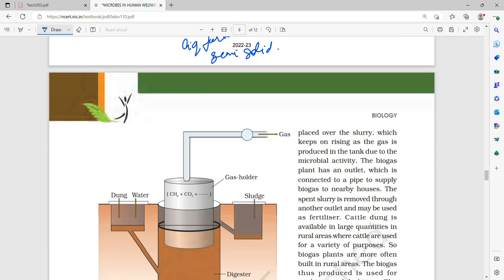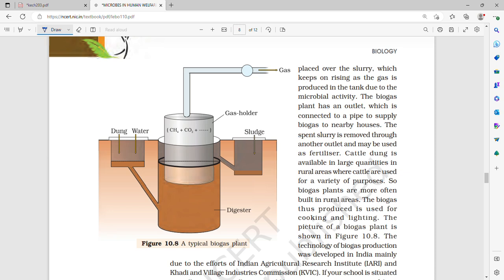A floating cover is placed over the slurry, which keeps on rising as the gas is produced due to microbial activity. The biogas plant has an outlet which is connected to a pipe to supply biogas to nearby homes.